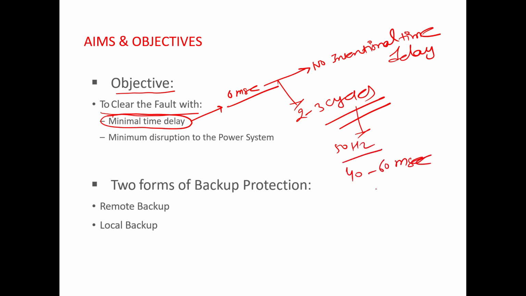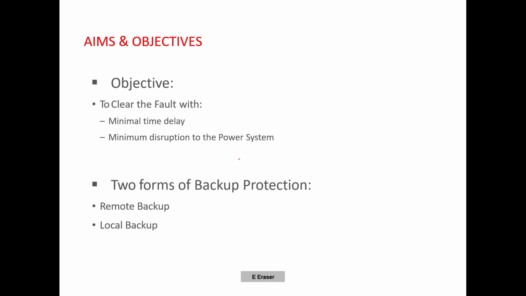So minimum 40 to 60 millisecond time is required for isolation of the fault, and our objective is always to clear the fault within this minimum time only, so as to avoid large scale disturbances and to minimize the stress on the power system.